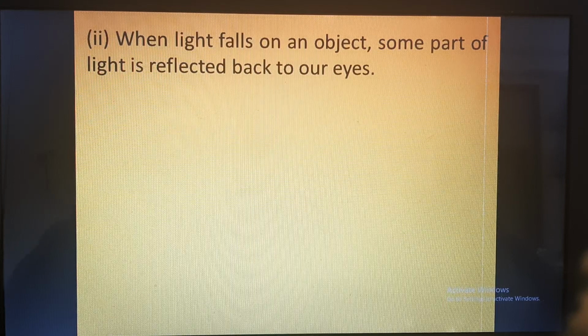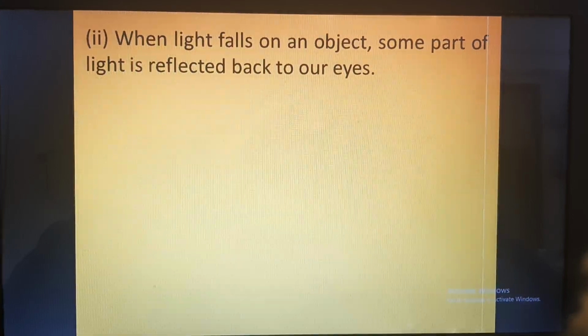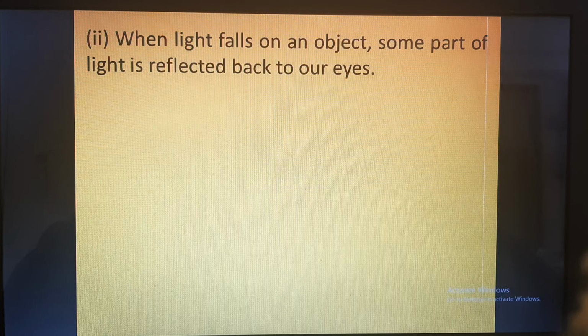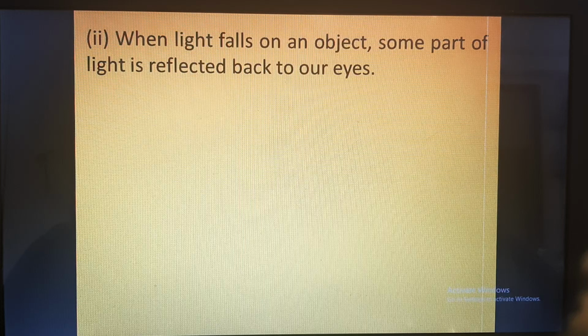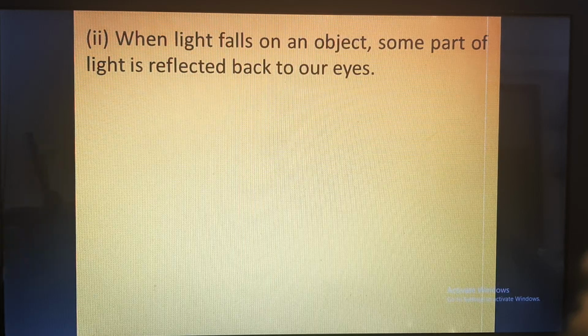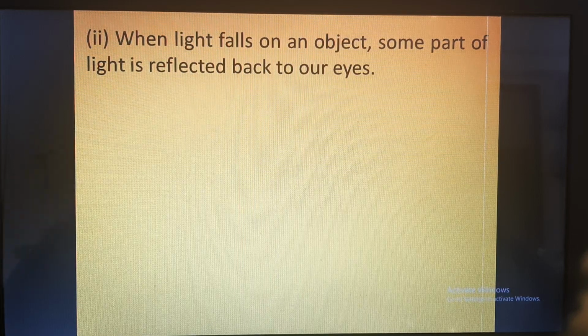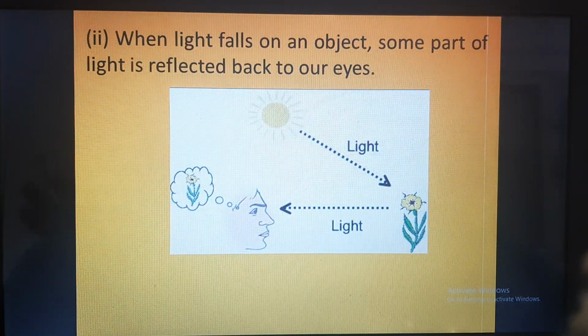Now next, how do we see? When light falls on an object, some part of light is reflected back to our eyes. As we have read this chapter in class 7 also, we have studied that whenever light falls on any object, it can either absorb the light, or reflect the light, or absorb some part and reflect the other part.